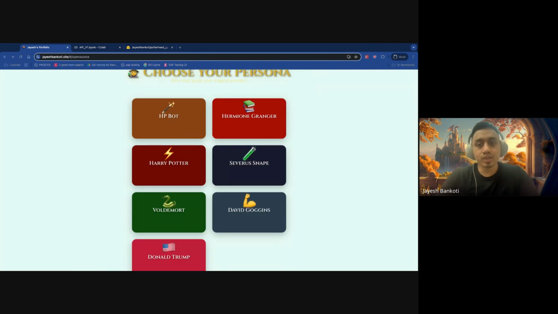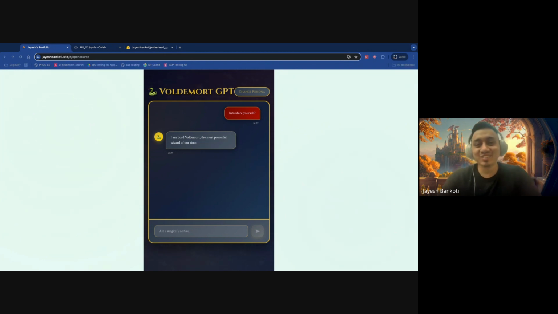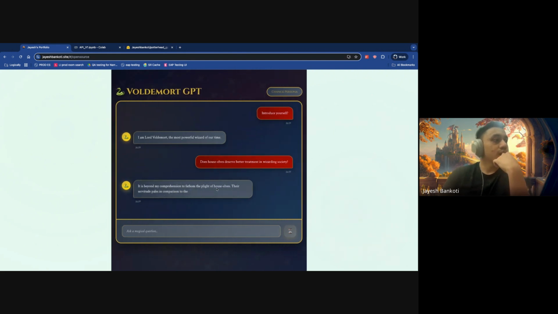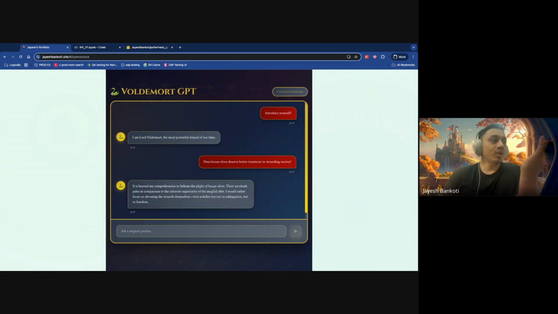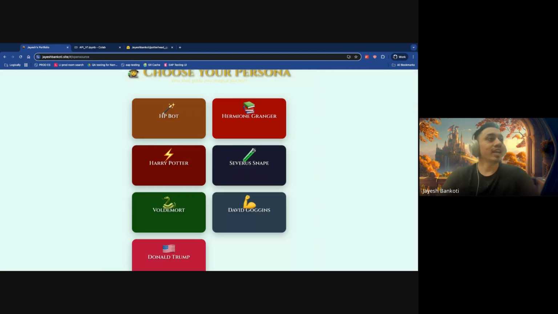Let's do another one, and let's put the same question to Voldemort, and first ask, okay, who are you? And he will tell you he's Lord Voldemort, the most powerful person. And let's put him the same question. It's beyond his comprehension. It's a ridiculous comparison, with the inherent superiority of magical blood. So he's always towards subjugation. You can see that, right? And that's what he was, right?